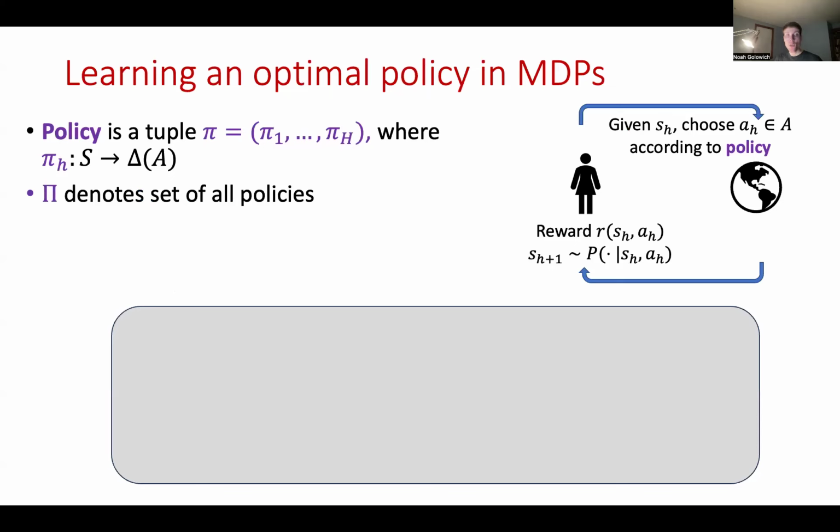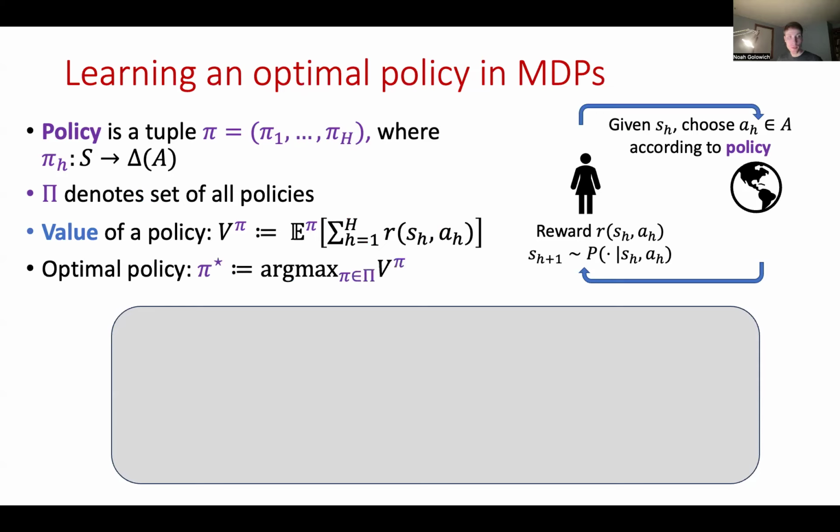As I mentioned in the previous slide, the way the agent chooses its actions is according to a policy, which formally speaking is a tuple of mappings pi_1 through pi_H, where each pi_h is a mapping from the set of states to the set of distributions over actions. Capital Pi denotes the set of all policies. The value of a policy, denoted by V^pi, is simply the expected value of the total reward the agent receives over a single trajectory. So it's the sum from little h equals 1 to capital H of R of S_h and A_h. The optimal policy pi star is simply a value maximizing policy.